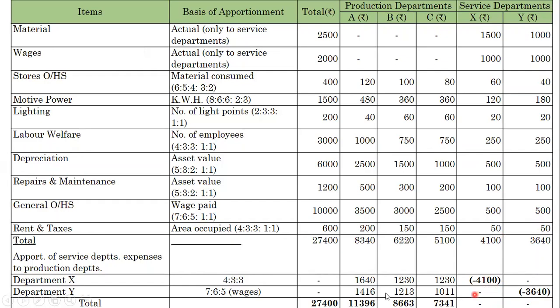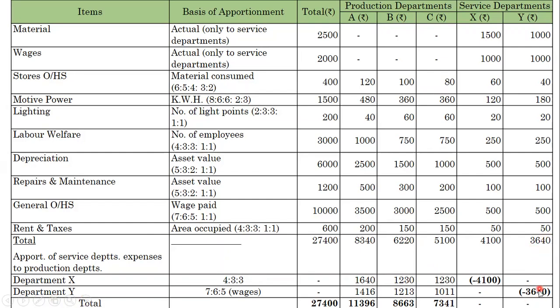Taking 4,100 and apportioning the X department expenses or overheads to the production departments. What are the production departments here? A, B and C. A 1,640, B 1,230 and C 1,230. Next, we are apportioning department Y expenses. This is Y expenses 3,640.